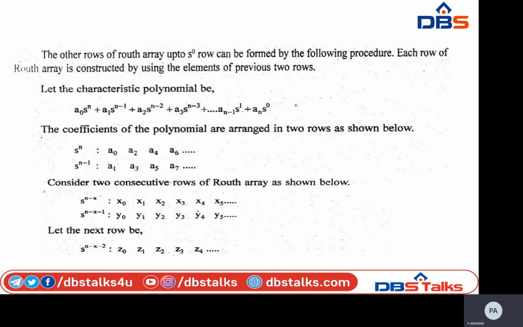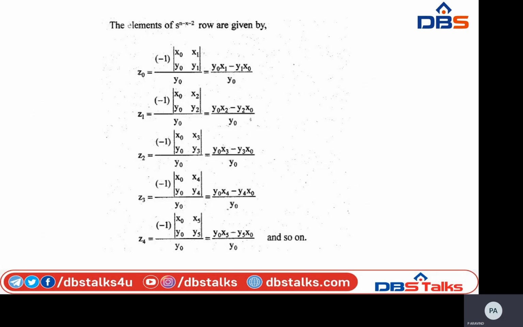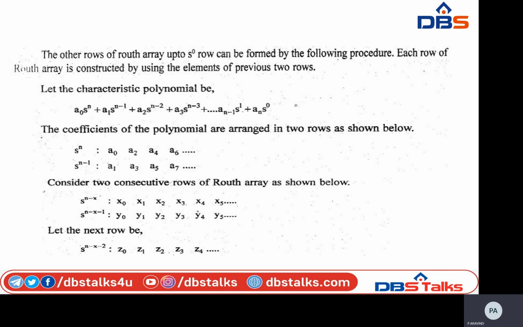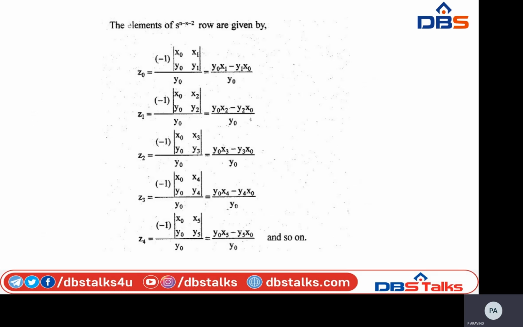Okay, that is x0, x1, x2 and so on, y0, y1, y2 and so on. Here the next row will be s power n minus x minus 2. So this is the next row. That equals Z0, Z1, Z2, Z3, Z4 and so on. Here the Z0 value will be obtained from the determinant.